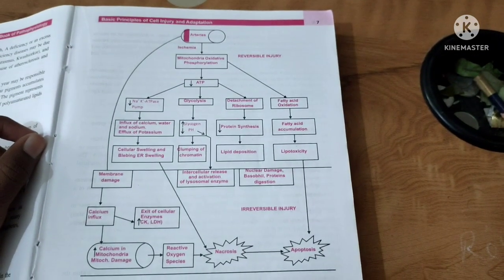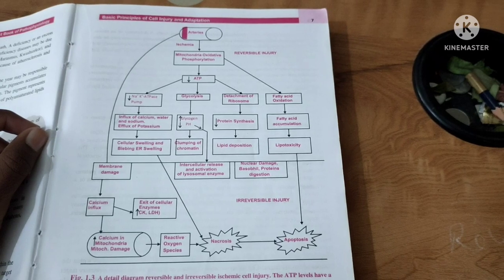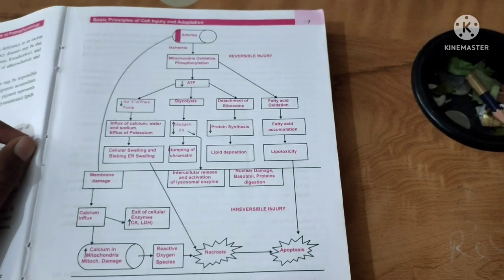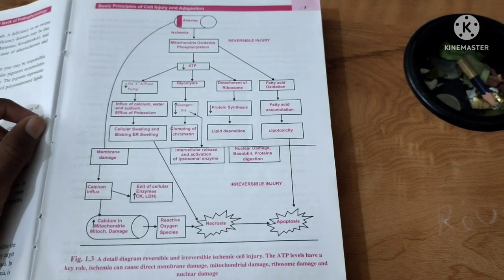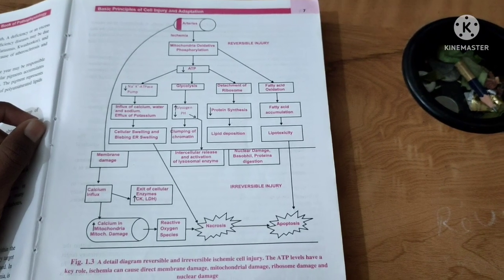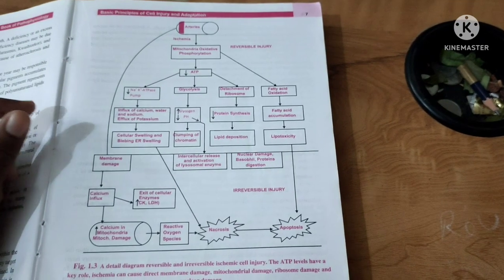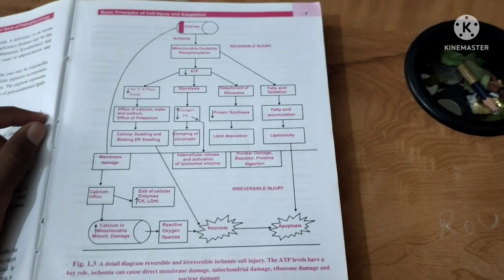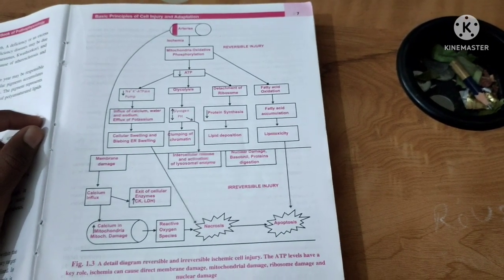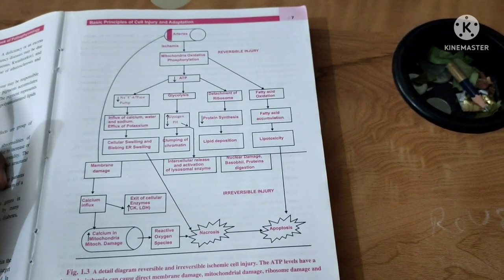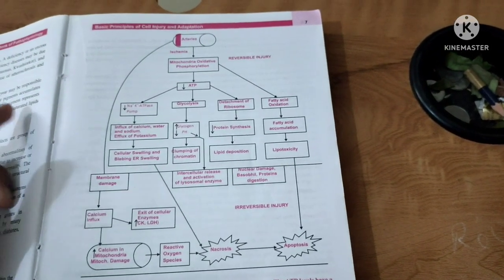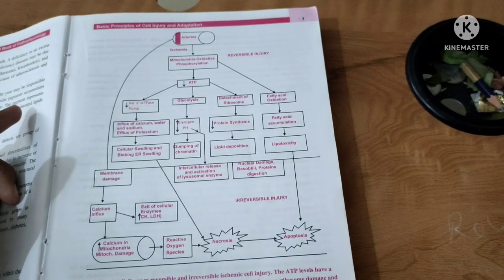Okay, here, if they ask what is cell injury and explain reversible cell injury, or sometimes they will ask what is cell injury, then explain irreversible cell injury. Then what you have to do is first write what is cell injury, then write the two types of cell injury. After that you have to write the causes, my dear brothers and sisters. One is acquired causes and the other is genetic causes. Explain those causes. After that you come to the pathogenesis or the pathophysiology.